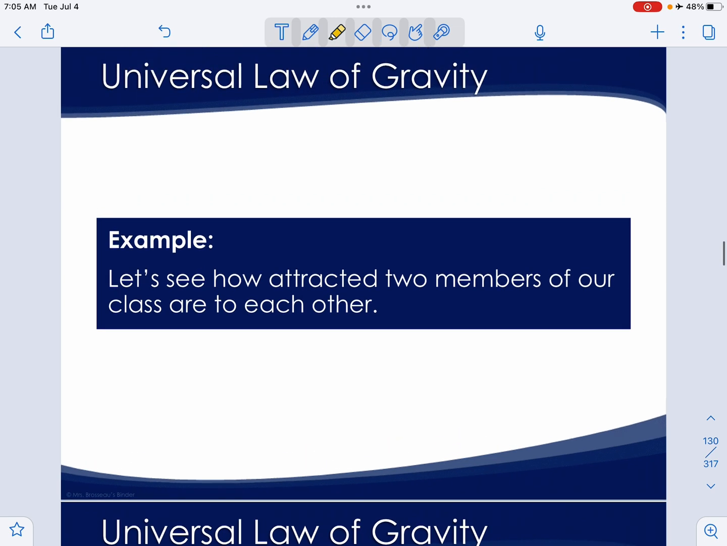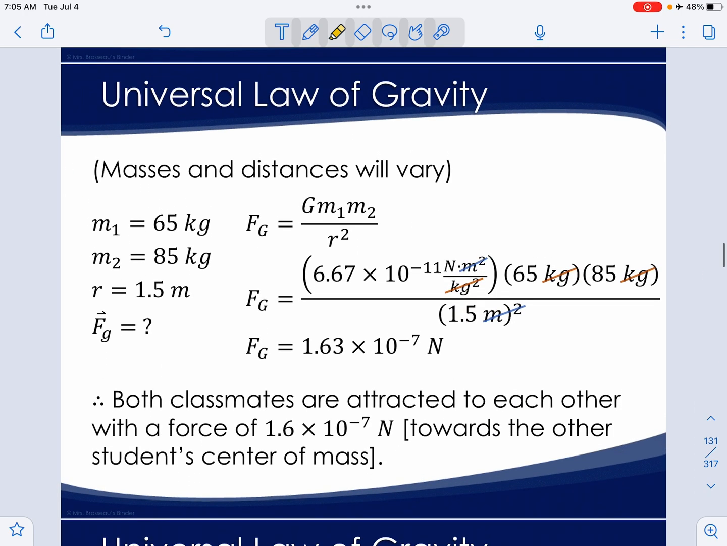Okay, let's do an example. Let's see how attracted two members of our class are to each other. If we have one student who is 65 kilograms and another student who is 85 kilograms, and let's say that they're 1.5 meters apart from each other, what's the force of attraction, or gravitational force, between those two objects? If we plug this into our equation, we have our constant, 6.67 times 10 to the negative 11. We have the mass of student 1, the mass of student 2, and the distance between them.